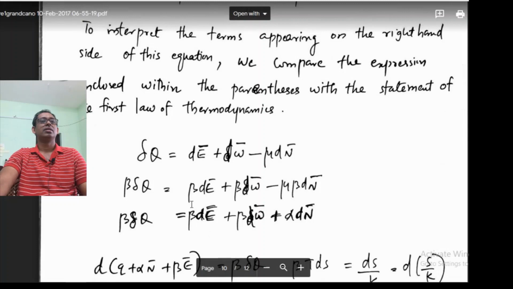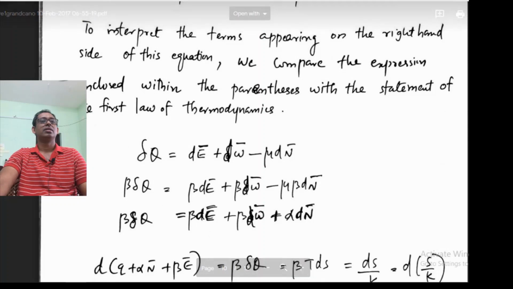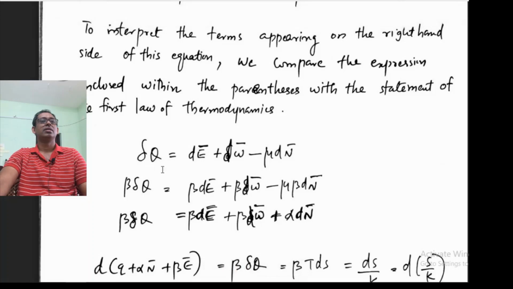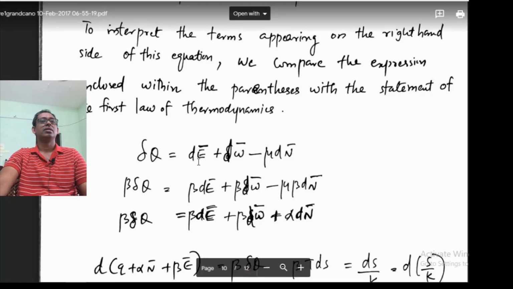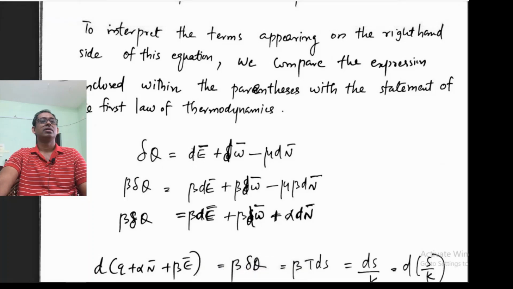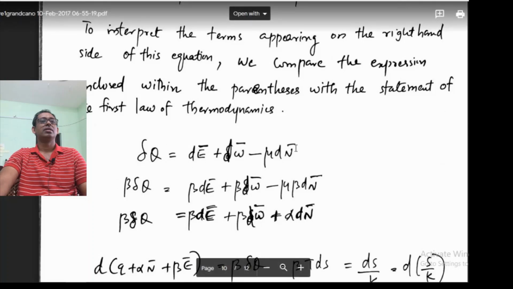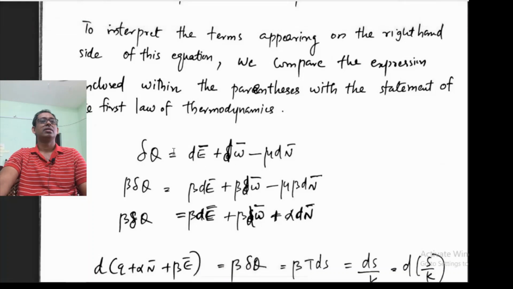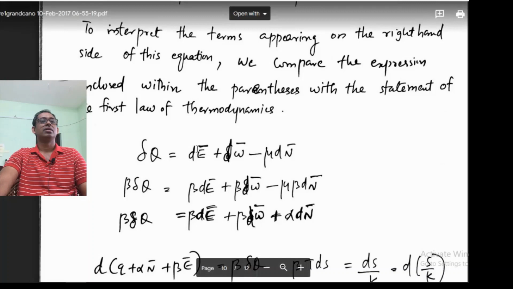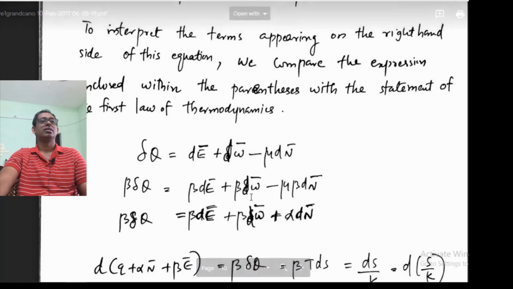The first law is: the energy given, delta Q, that is dE bar, the change in internal energy, plus the work done, dW bar, minus mu dN bar. Okay, that we know. Here we are taking all the average energies. So this is the first law: energy change, work done, mu dN.